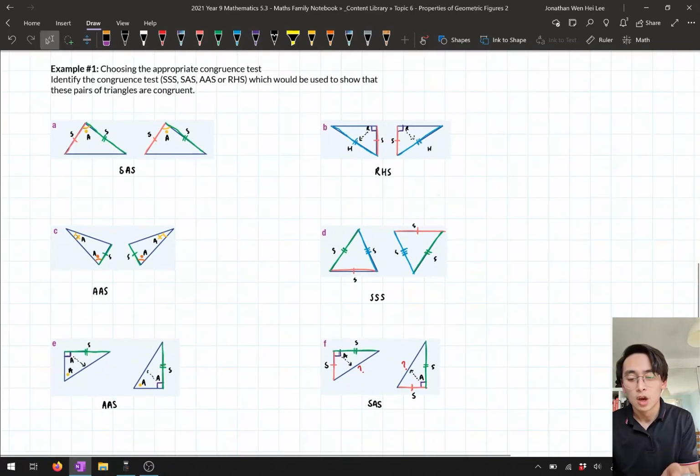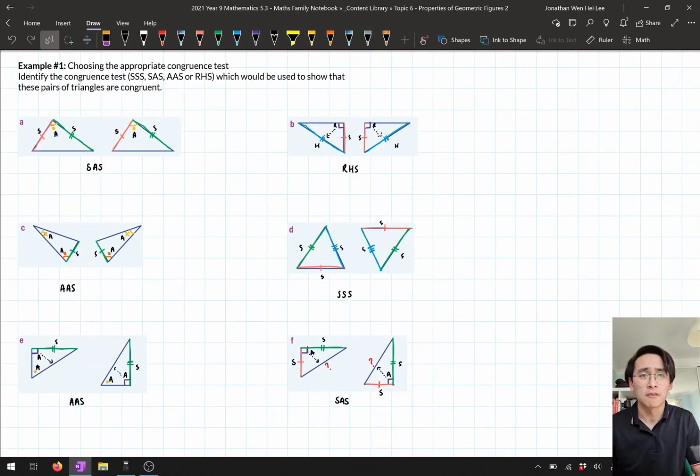So for these questions, when you're trying to identify what test you're going to use to test for congruence, what you want to do is just identify what type of shape you have. Does it match? What does it match up with from those four tests? Is it SSS? Is it three pairs of matching equal sides? Is it SAS? Is there two sides and then an angle in between them? Is it AAS? Do we have two angles and then a third side? Or is it going to be RHS?